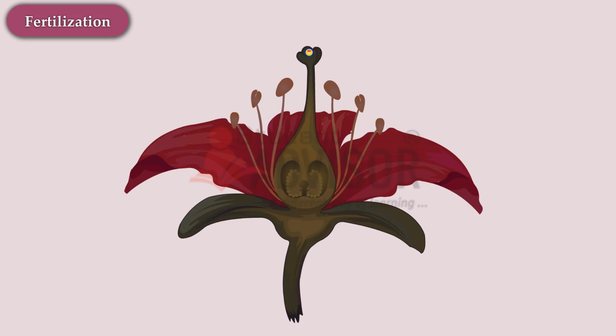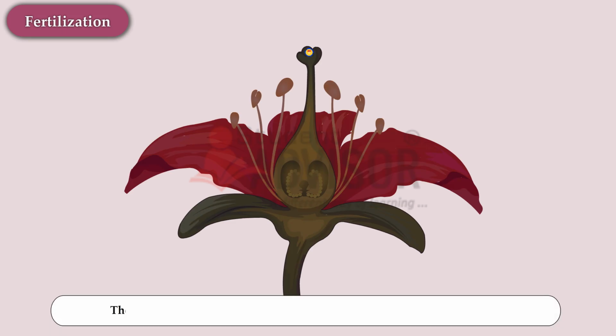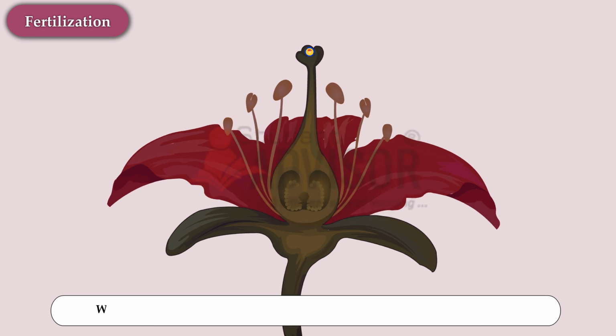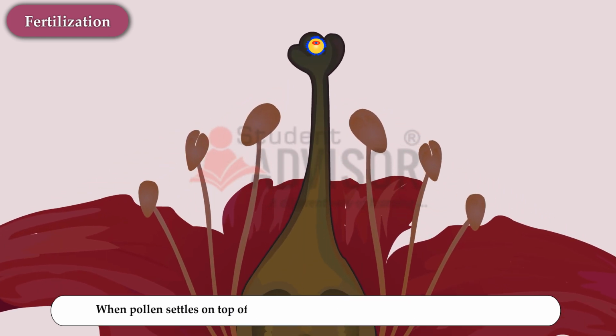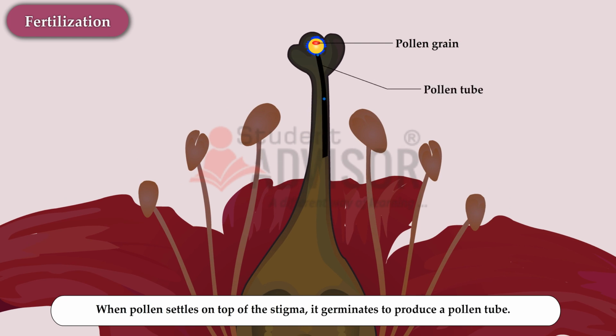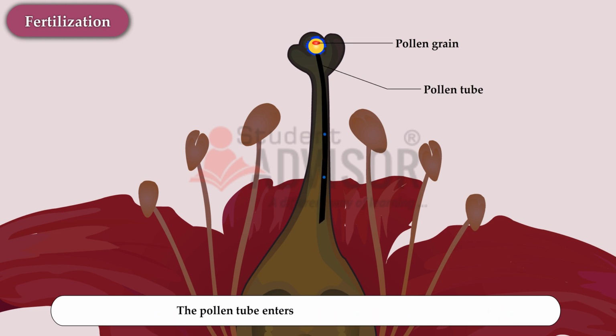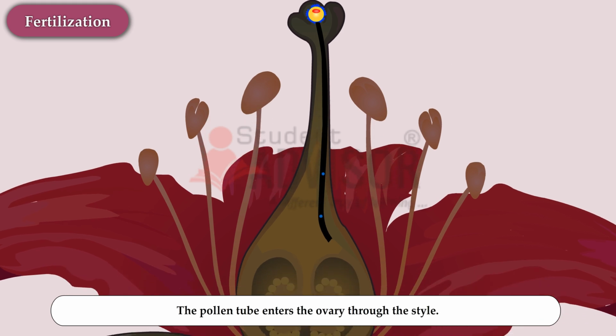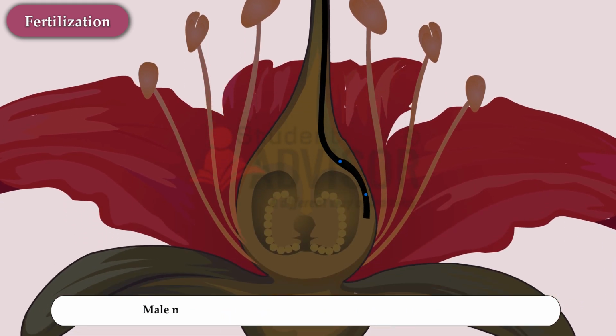Fertilization. The fusion of the male gamete and the female gamete is called fertilization. When pollen settles on the top of the stigma, it germinates to produce a pollen tube. The pollen tube enters the ovary through the style. Male nuclei are transferred to the ovary through the pollen tube.